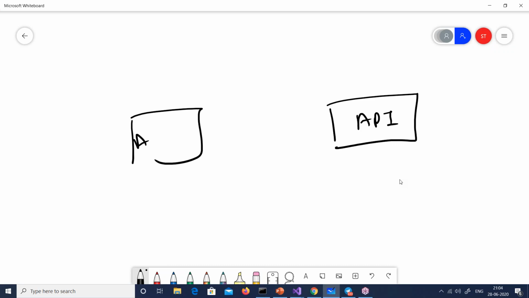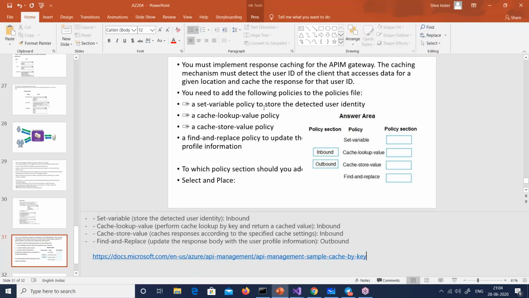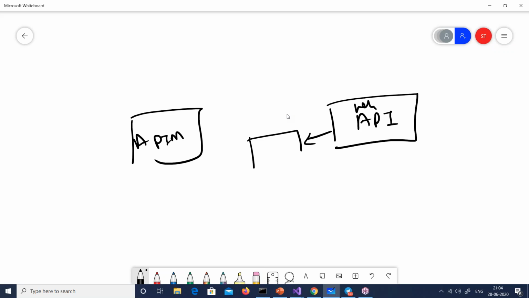So here is your backend API. Let us say this is your APIM. Think that this is the web API, right? So what he wants is this outbound cache. You must implement response caching, so that means there has to be some kind of caching out here. So this is outbound, right? And this is inbound. What we probably want to do is, the APIM sends a request, and this request, depending on certain conditions, will be cached somewhere, right? And then that cache will be returned if needed. So that's what I understand, right?